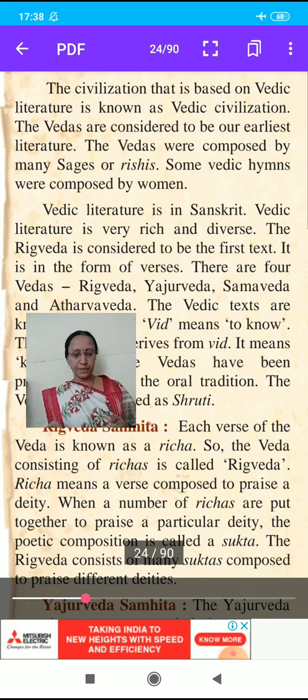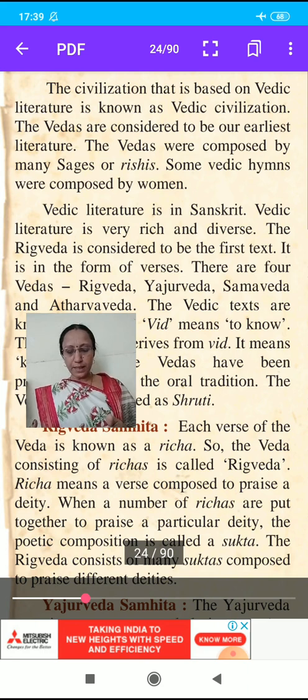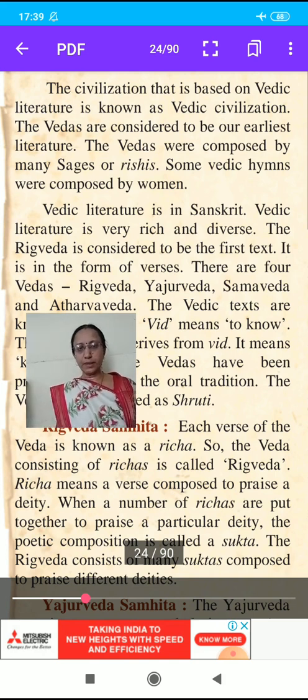The Brahmana texts, Aranyakas and Upanishads were written after the composition of the Samhitas. They are also included in the Vedic literature. Here we complete our four Vedas: Rig Veda, Yajur Veda, Sam Veda and Atharva Veda Samhita. Our next point is in our next period.